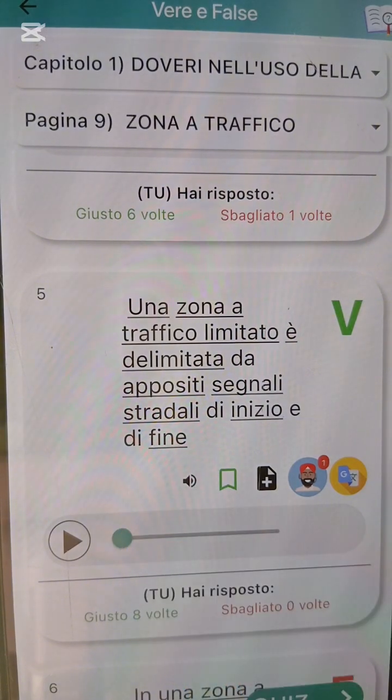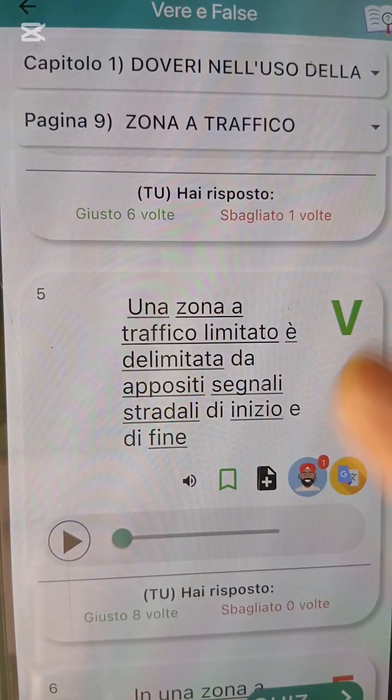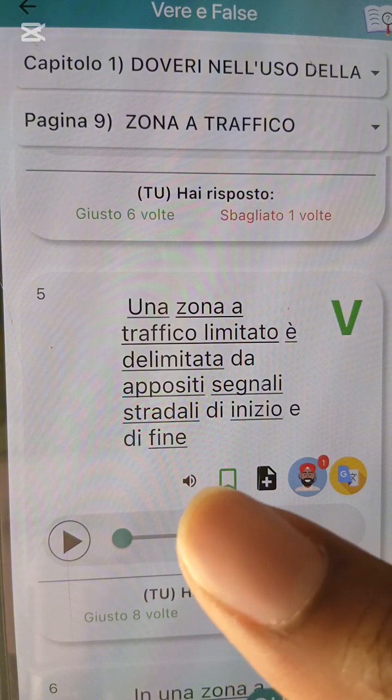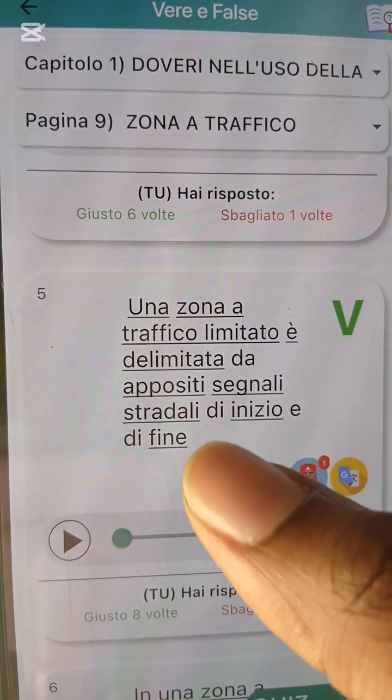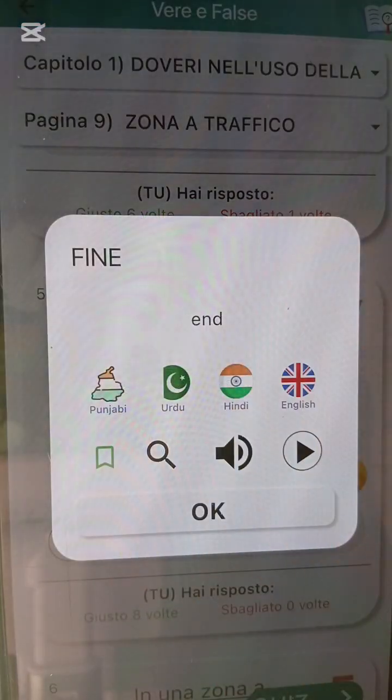Una zona a traffico limitato è delimitata da appositi segnali stradali di inizio e di fine. It says this limited traffic area is shown with special signs, appropriate road signs indicating the start and the end. Inizio is the start. Fine is the end.